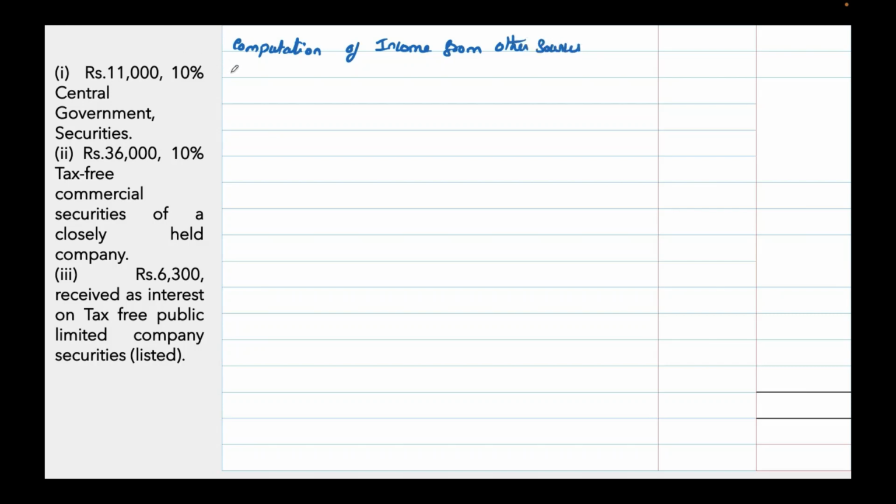So first one, 11,000 at the rate of 10 percentage. Central government security. Thousand hundred.